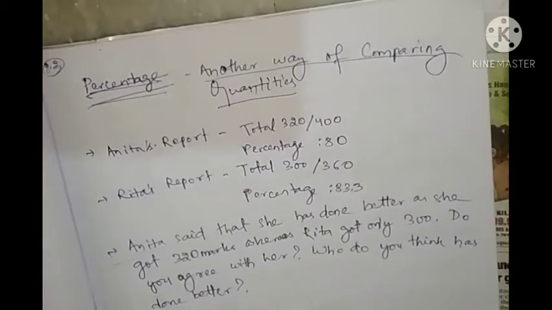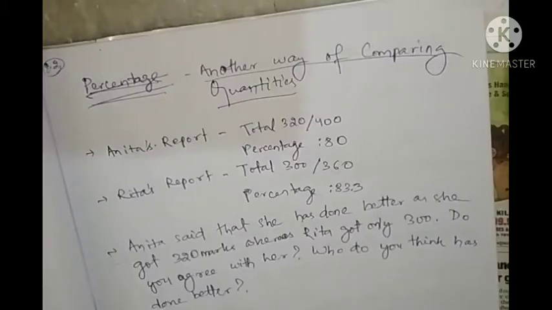Every day in school you see that percentage is written. When somebody asks how much percentage you have secured in class 6, you will see how much percentage.